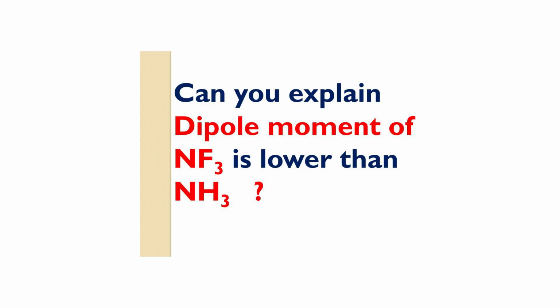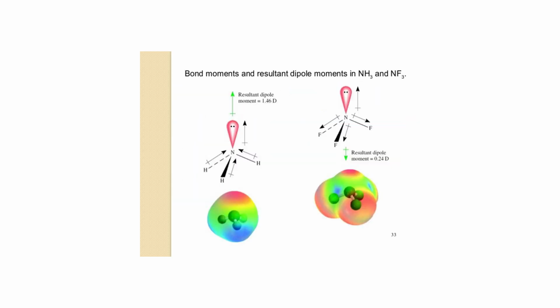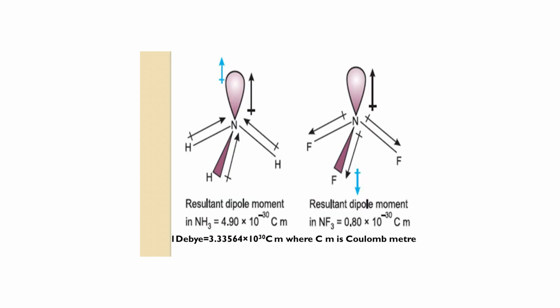The dipole moment of NF3 is lower than NH3. Can you explain? Students, see the slide. In NH3, the dipole moments are in same direction. Also, the central atom nitrogen has one lone pair and three bond pair. The shape of ammonia is pyramidal due to the presence of one lone pair and the dipole moments in the same direction.